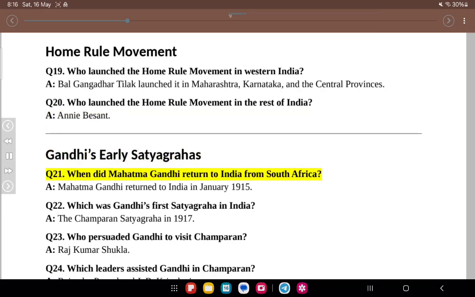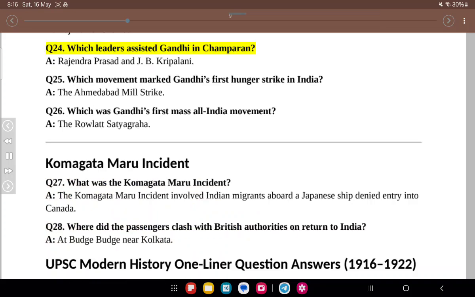Gandhi's early satyagrahas. Q21. When did Mahatma Gandhi return to India from South Africa? A. Mahatma Gandhi returned to India in January 1915. Q22. Which was Gandhi's first satyagraha in India? A. The Champaran Satyagraha in 1917. Q23. Who persuaded Gandhi to visit Champaran? A. Rajkumar Shukla.